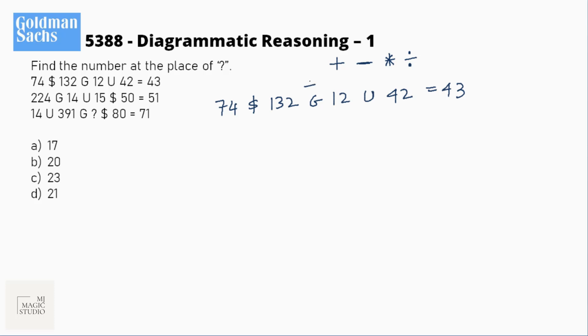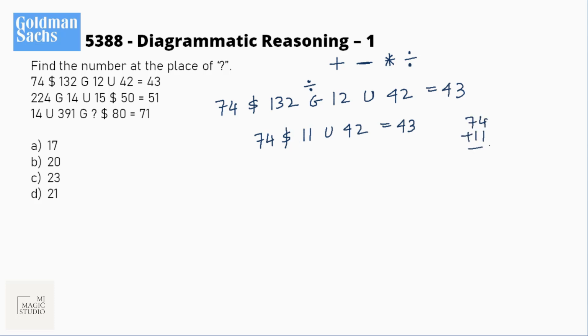I straight away put a division sign here. 132 divided by 12 is 11. So now I have 74, 11, 42 and it should be 43. And bingo, what have we got?